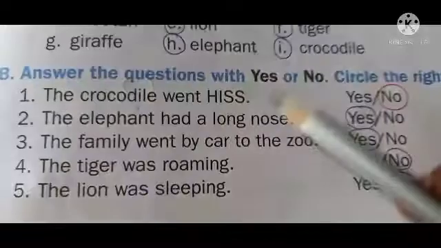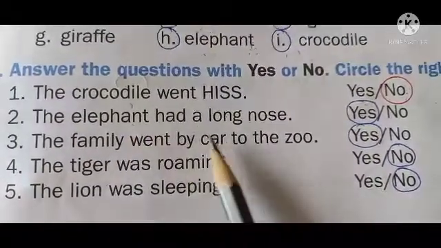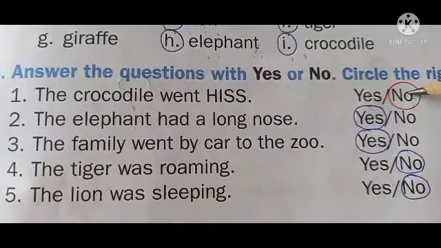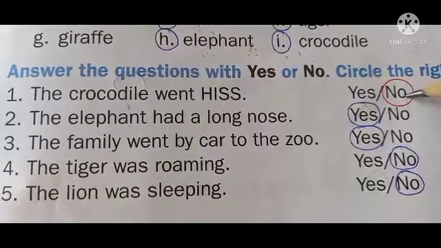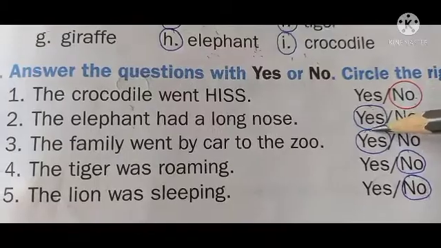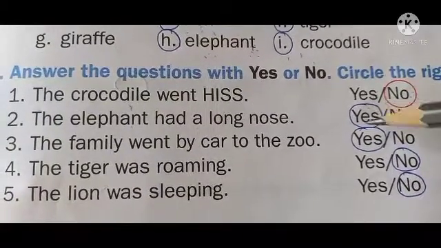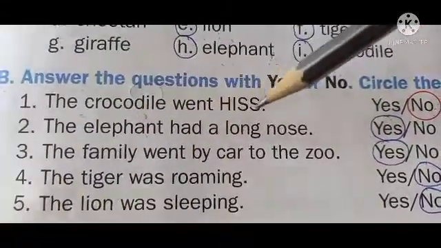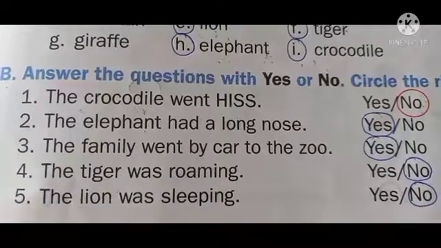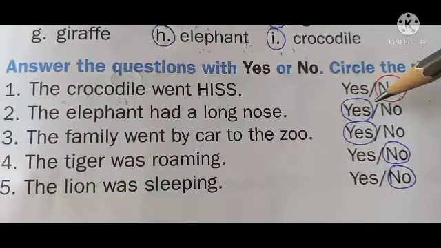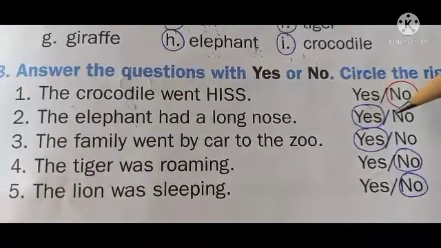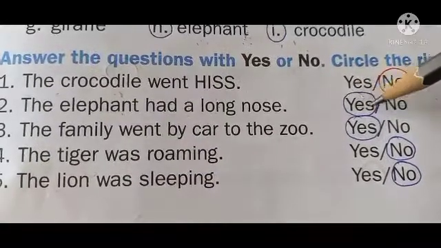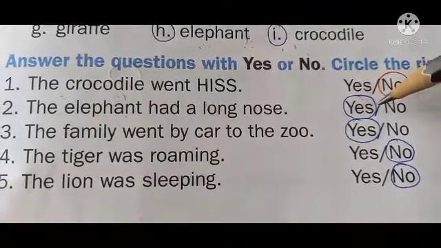Next one, the elephant had a long nose. So dear children, here the first answer has been done for you already. Second one, what you have to do? You have to put a circle on the correct answer. The elephant had a long nose here. Yes or no? Tell me, dear children. Yes, elephant had a long nose, long and big nose. So here see, Y-E-S. Yes is the right answer.